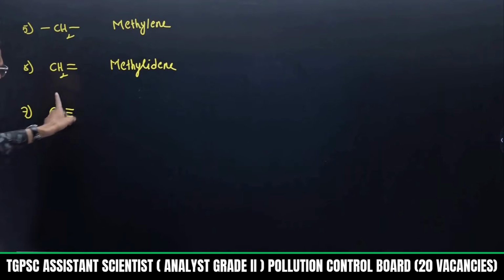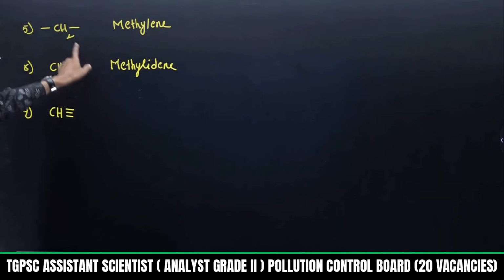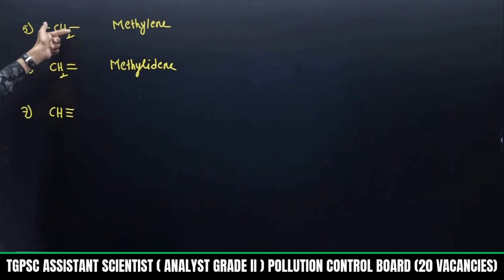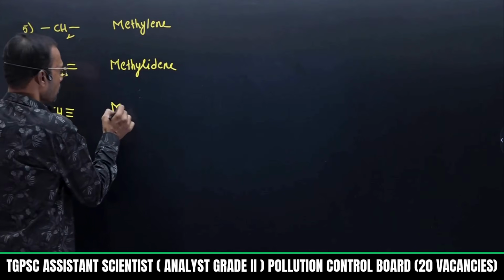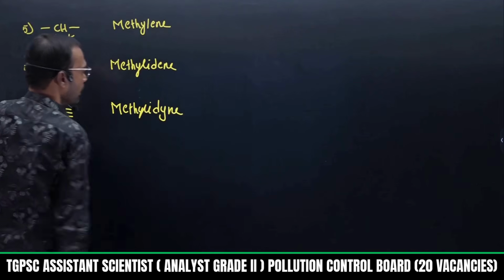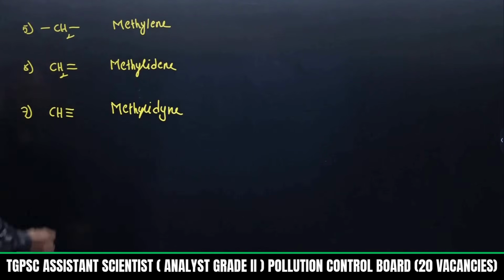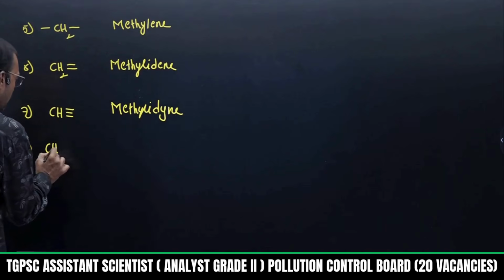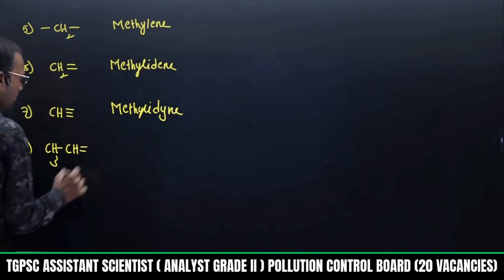And if a carbon-carbon triple bond is present, what does this bond indicate normally? The triple bond is also connected to the parent chain, and these two are present within the ring. So this is called methylidyne. It ends with yne, whereas the earlier one ended with ene. It is methylidyne.